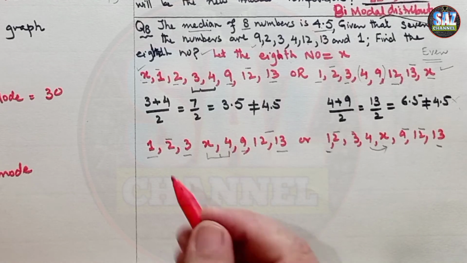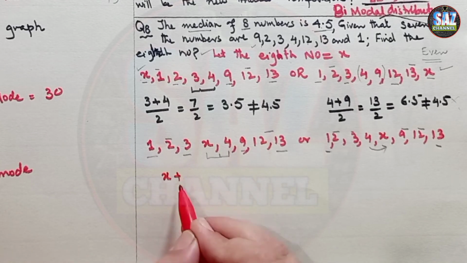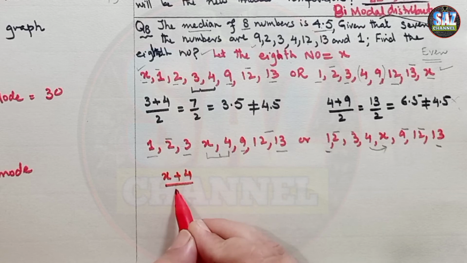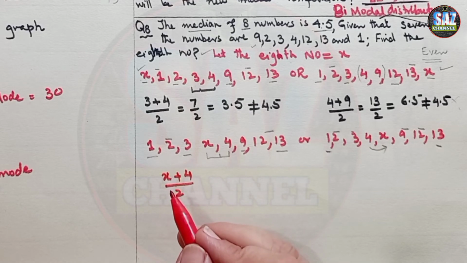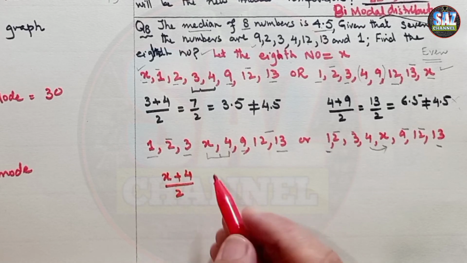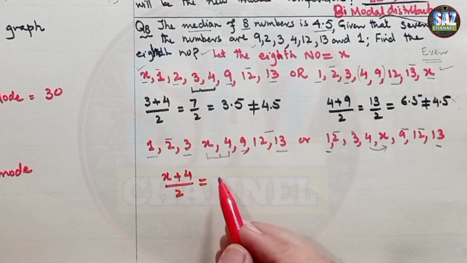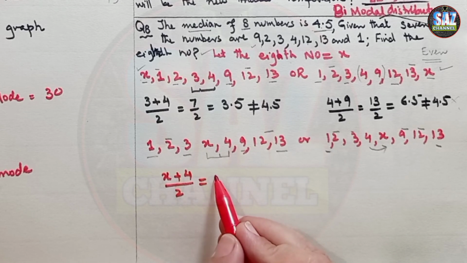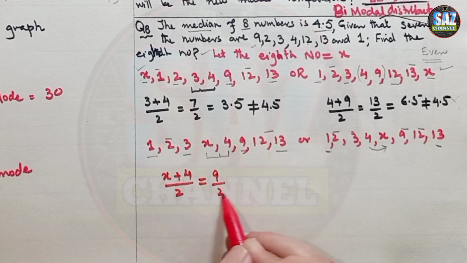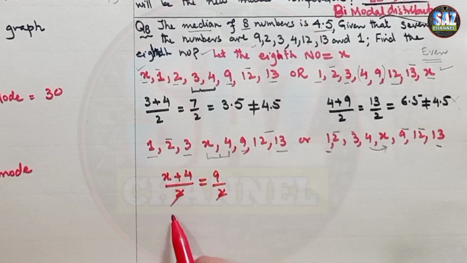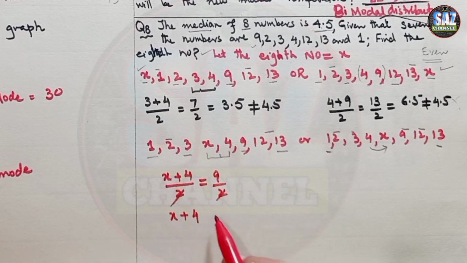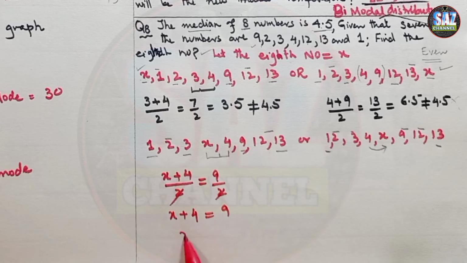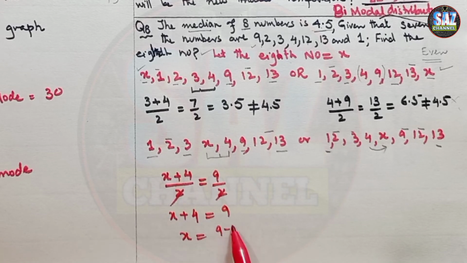So what we can do is x plus 4 by 2 equals the median given in the question, which is 4.5, or 9 by 2. 2 goes with 2 and I am left with x plus 4 equals 9, or x equals 9 minus 4, x equals 5.